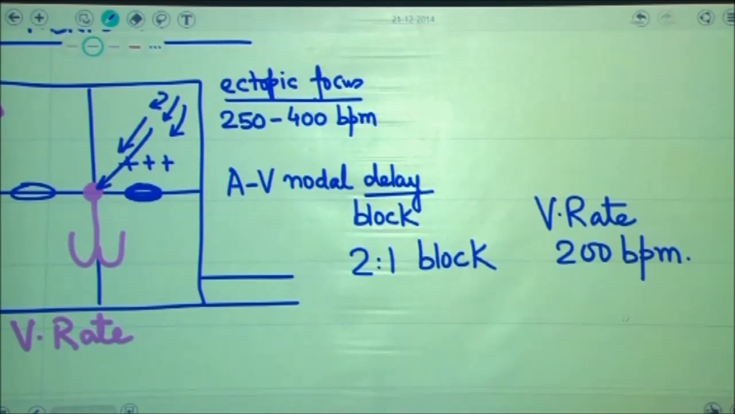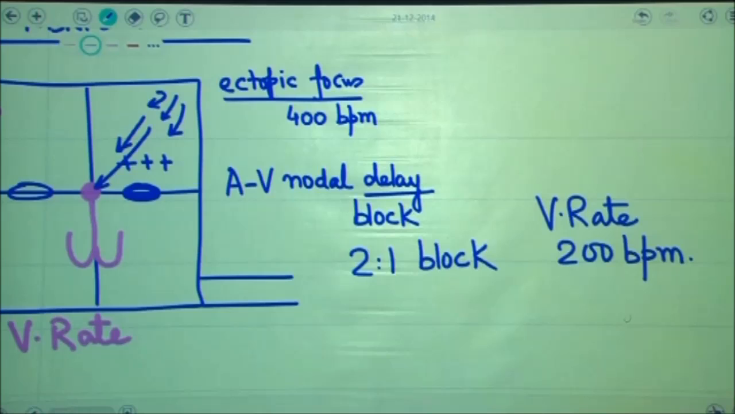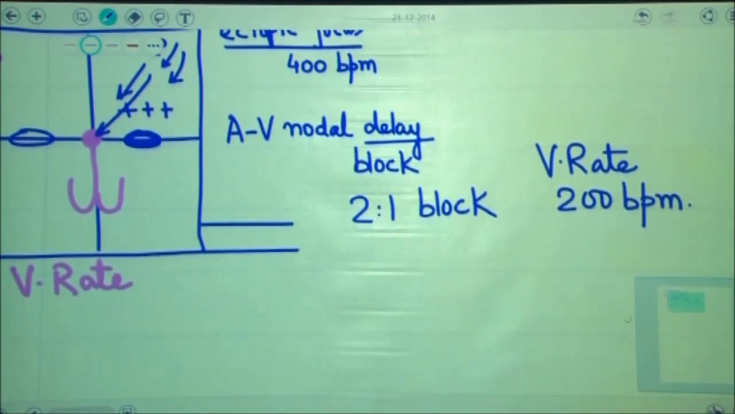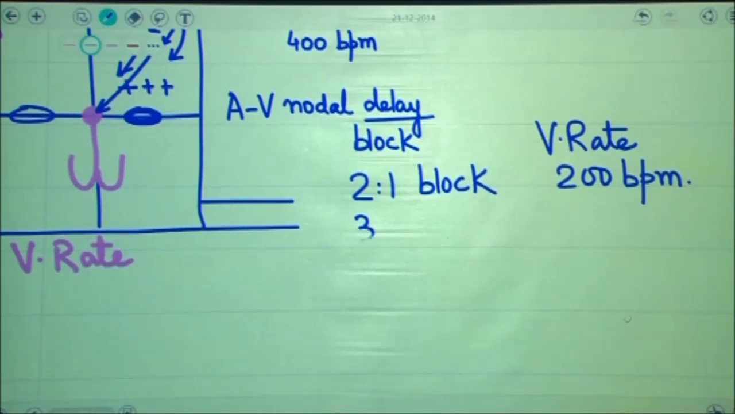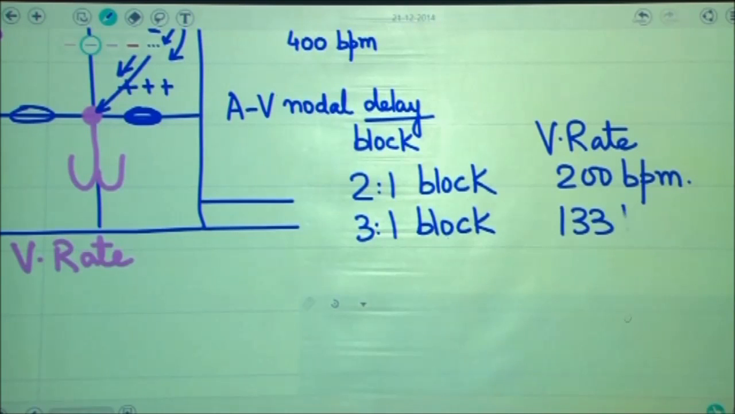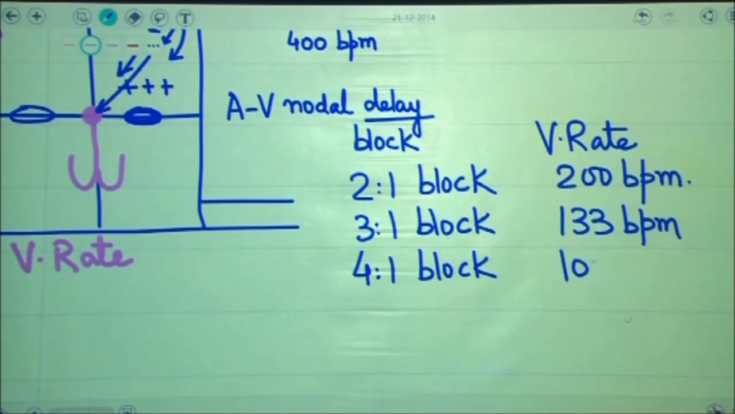I said if there are 400 beats landing on the AV node every minute, then out of 400 beats, only half of them will be conducted in a downward direction. Therefore, the ventricular rate of the patient would be close to 200 beats per minute. If it is 3:1 block, then only one third of impulses will be conducted and the ventricular rate will change to 133 beats per minute. If the block is functioning at 4:1, then only one fourth of impulses would be conducted and the ventricular rate would be something like 100 beats per minute.